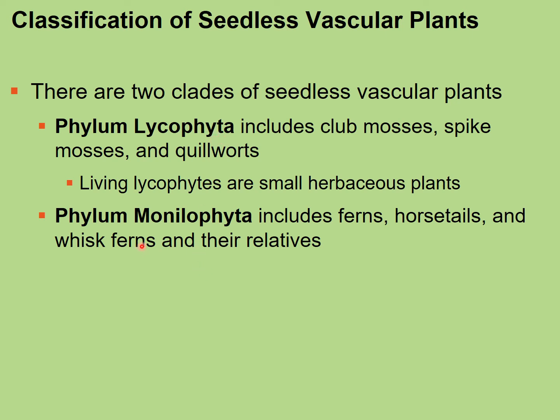Now, the phylum Monilophytes include the ferns, the horsetails, and the whisk ferns, and then there are some relatives of those as well. The ferns are probably the largest in terms of numbers of types of plants within this group. Now, let's look at some examples.